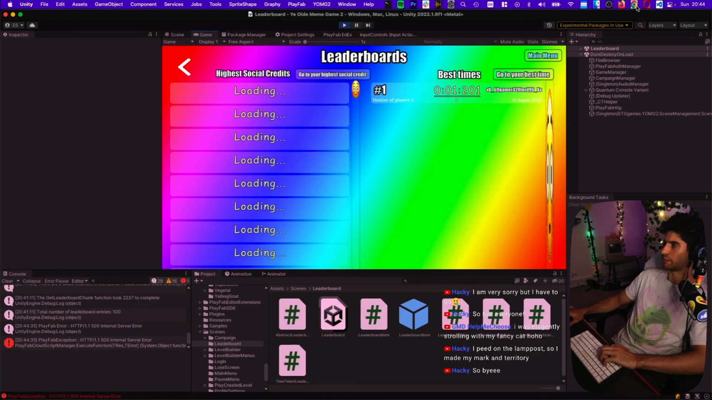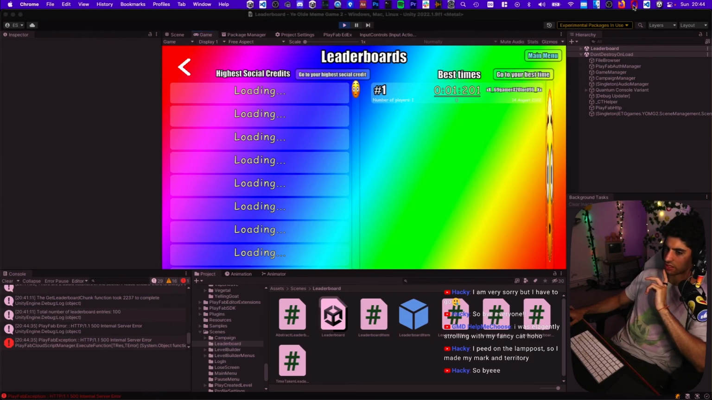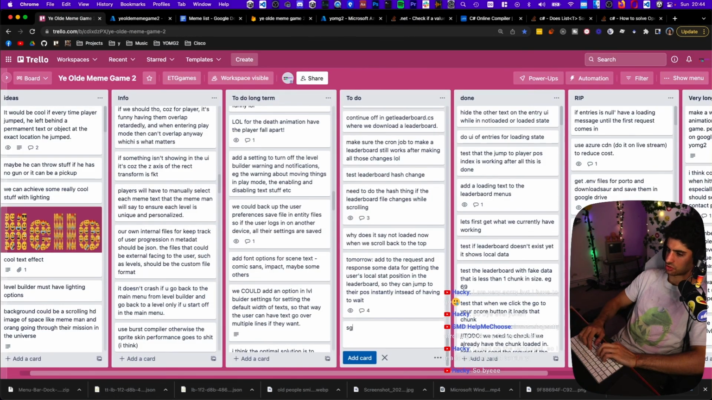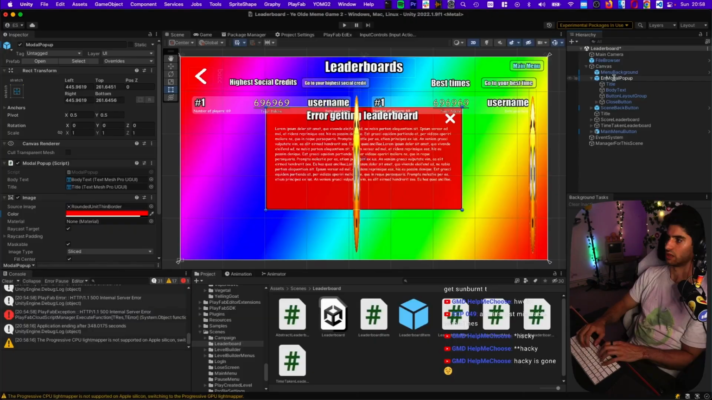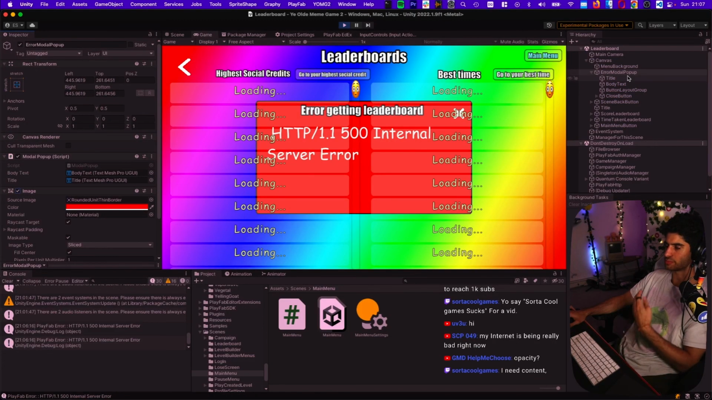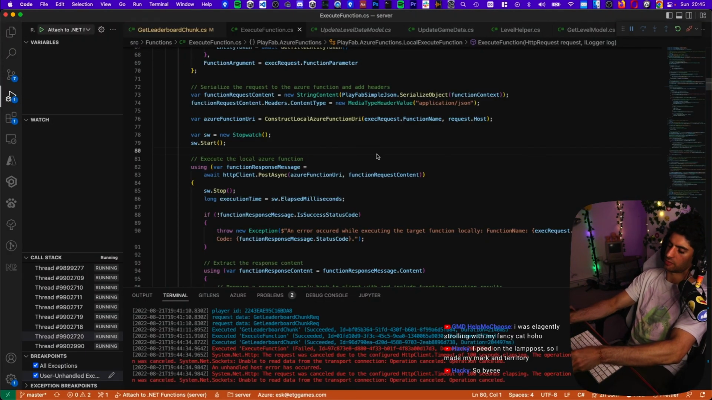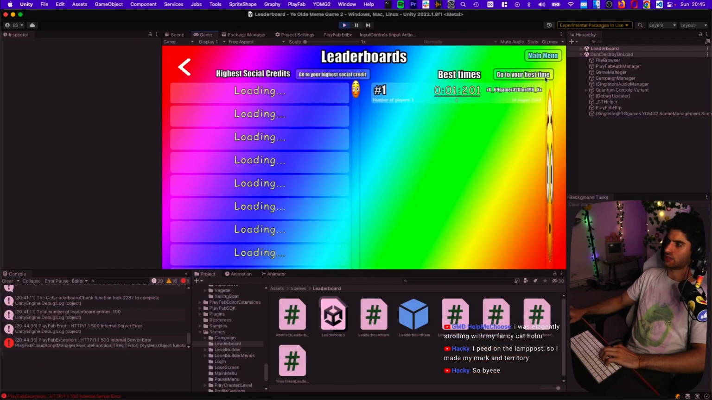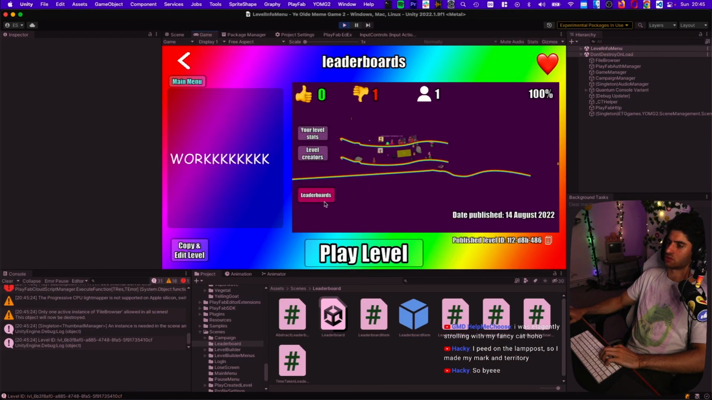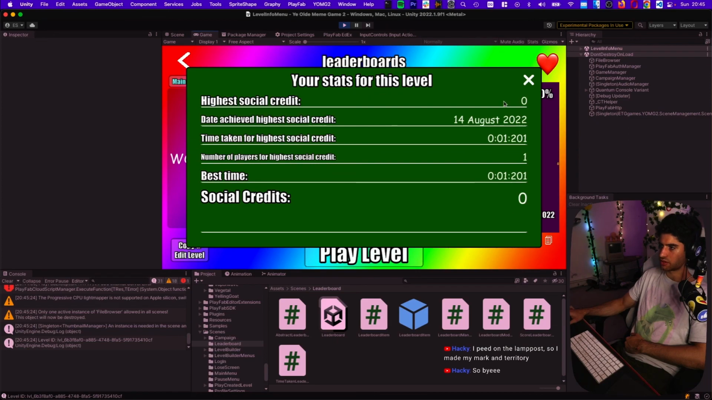Oh, we need to show an error message. Should we show an error message? Yeah, we should show an error message. Error modal will pop up. Oh, it's behind it. So it was saying that the best score is 0. I don't know if that's true. Let's check the local stats. Level stats. Social credit 0, high social credit 0. Okay, maybe it is true.